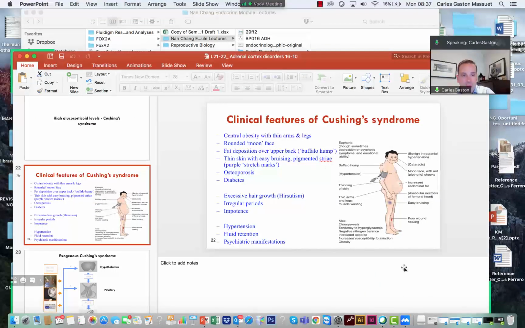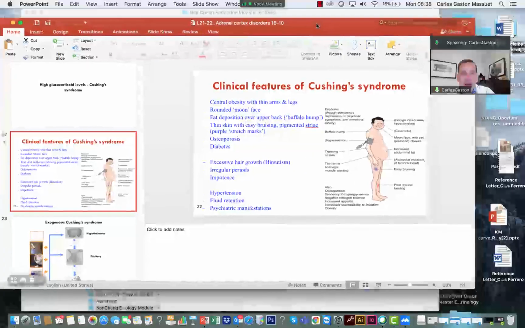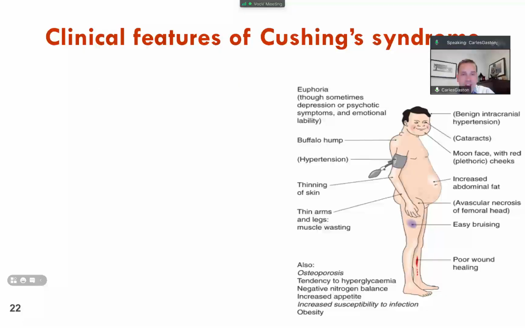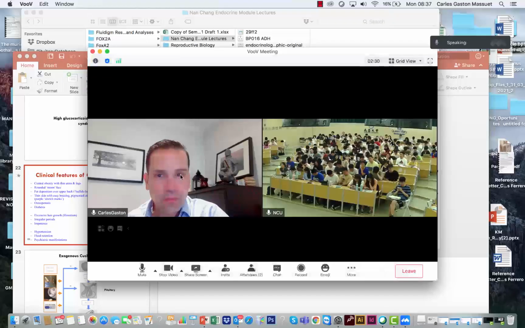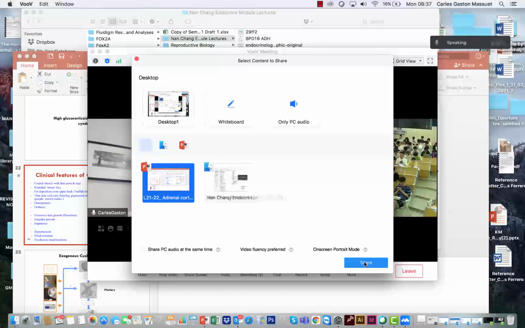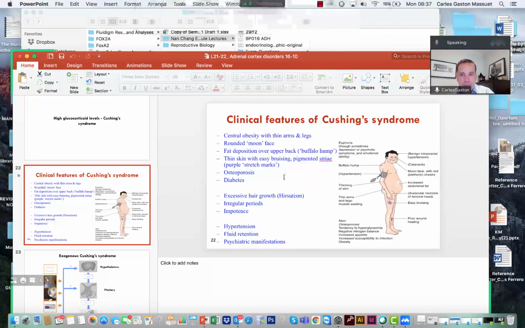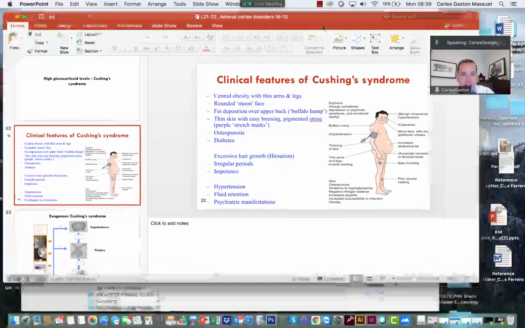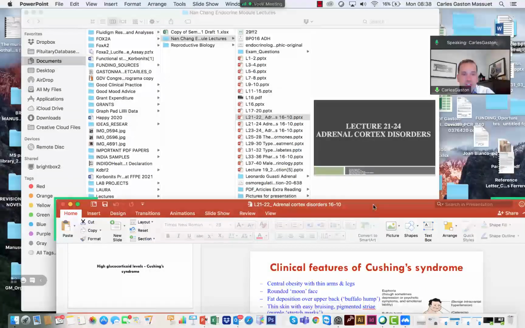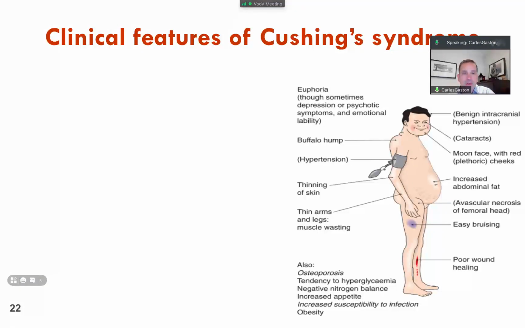And here we go. We left it here on the clinical features of Cushing's syndrome, which is a very devastating condition. And as we said, there are a plethora of different features, because cortisol regulates multiple organs, right?